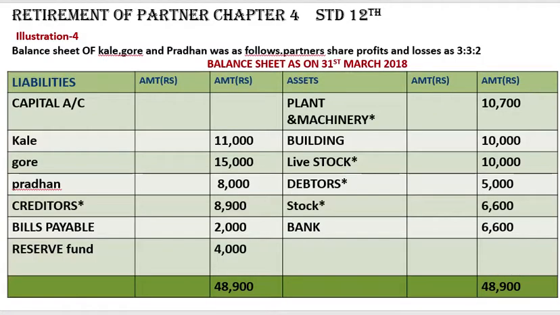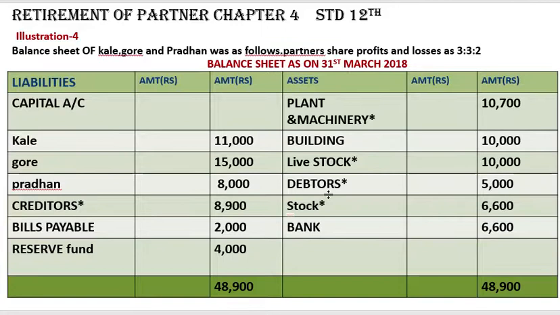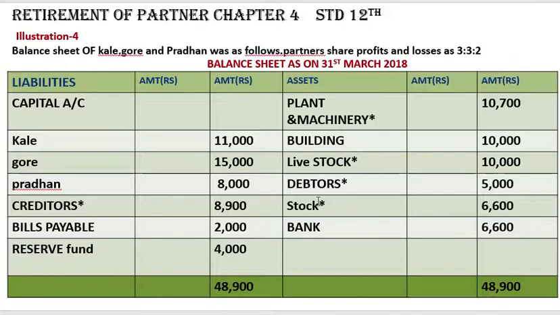Livestock 10,000. Next, debtors 5,000. Next, stock 6,600.